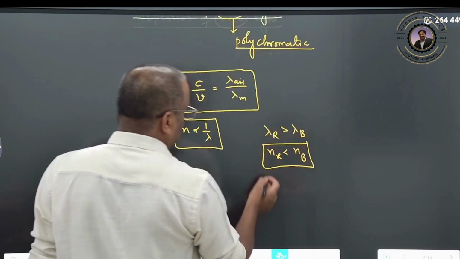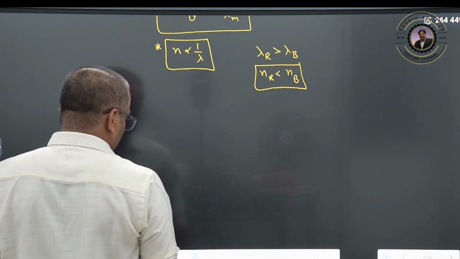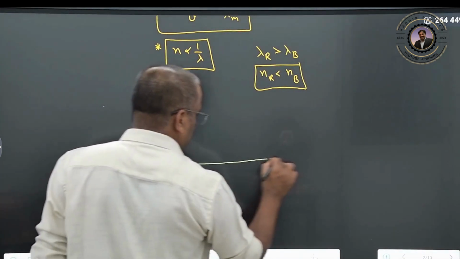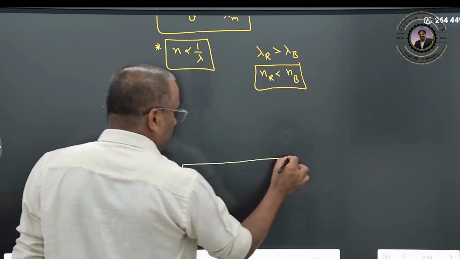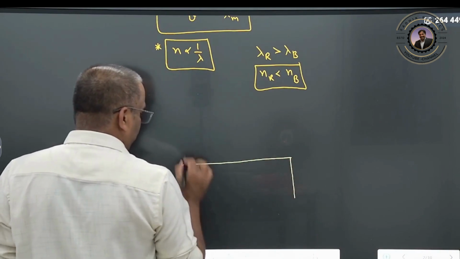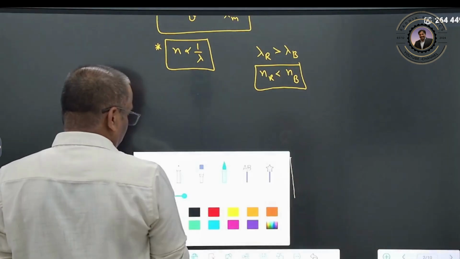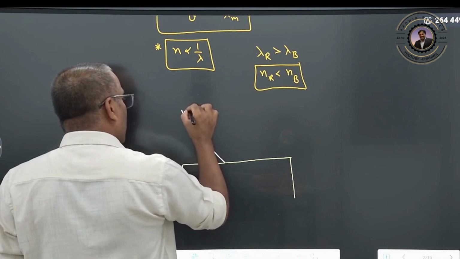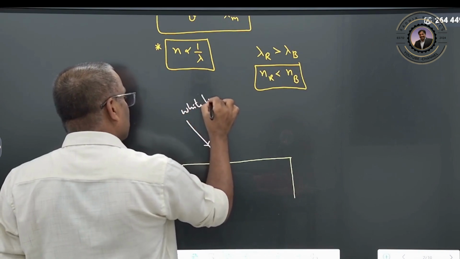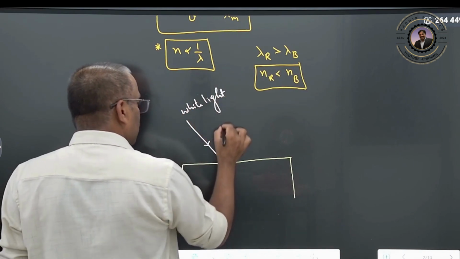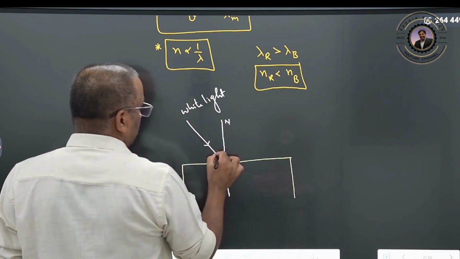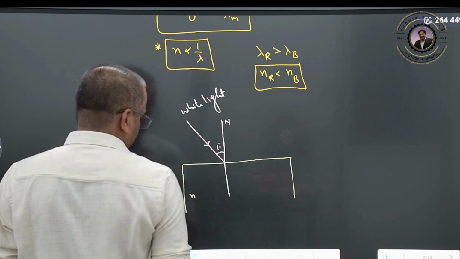Now let us see. Suppose a white light is coming and falling on this glass slab having a refractive index n. This is your white light, which is nothing but a polychromatic white light. So this is your normal, right? And this is your angle of incidence.